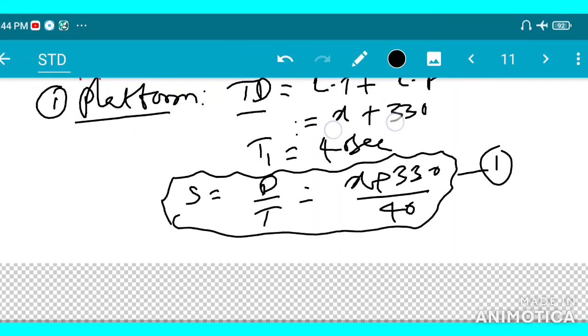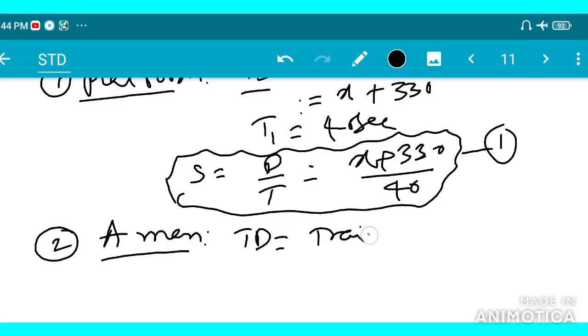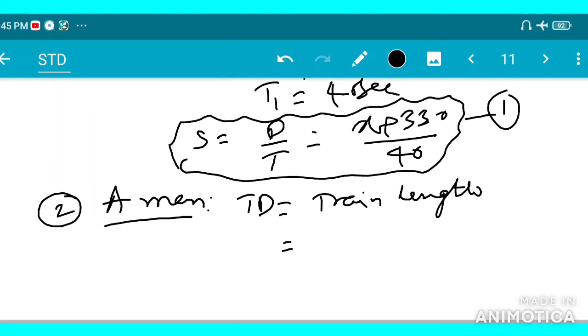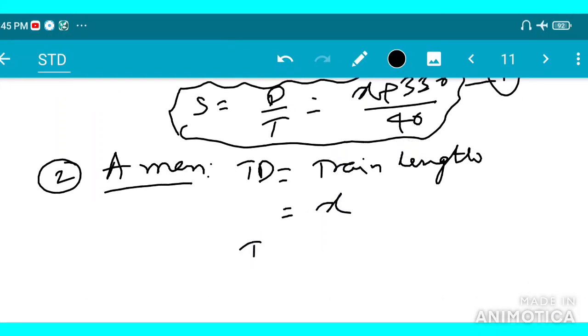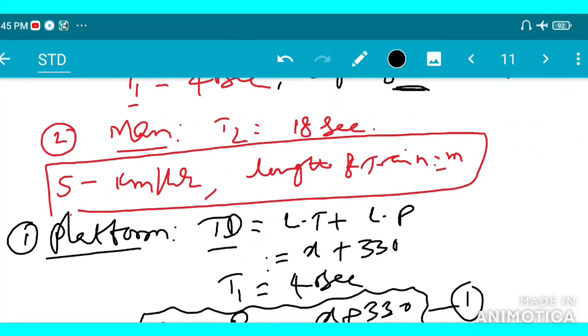In the second case, the train is crossing a man. In this case, the total distance is nothing but the train length, which we have already taken as x. The time given to us in the man case is 18 seconds.